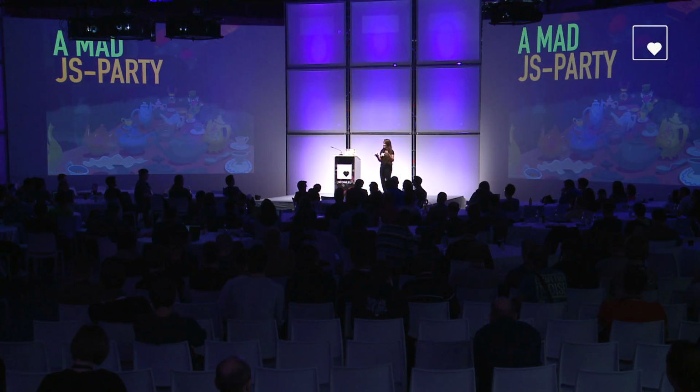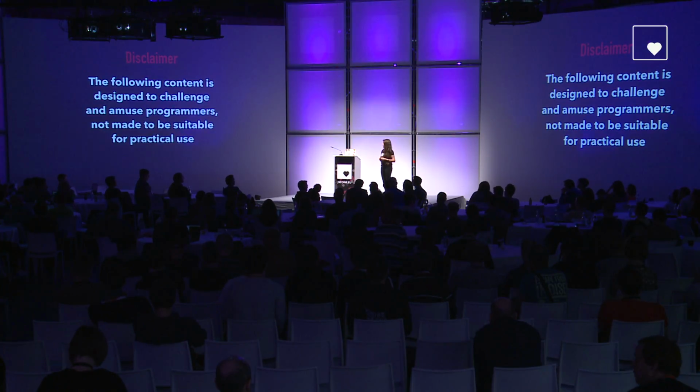Wait, because the mad JavaScript party is just about to begin. And before I start talking about it, just a little bit of a disclaimer. The following content is designed to challenge and amuse programmers, not made to be suitable for practical use. And now I'm going to talk about non-alphanumerical JavaScript, which is JavaScript without letters and without numbers. But before I get into it, I'm going to keep repeating something that we have been hearing in the previous talks. JavaScript is a dynamically typed language, which means that we don't have to declare the type of data that a variable will hold when we are declaring it.